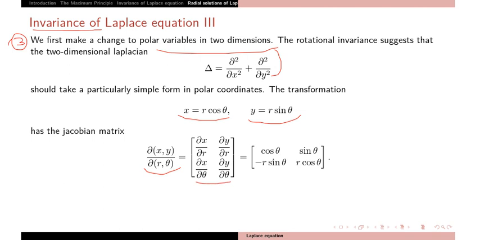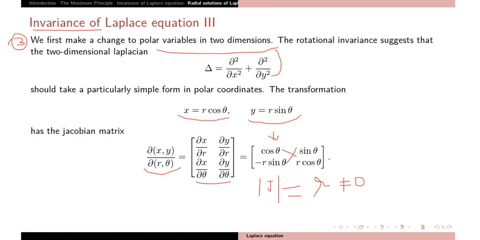You can easily find the derivatives from those relations. The determinant of this Jacobian matrix will be r, with cos square theta plus sin square theta common, so this is just r, which is non-zero. So the determinant of the Jacobian is non-zero, so you can make these transformations; they are well defined.